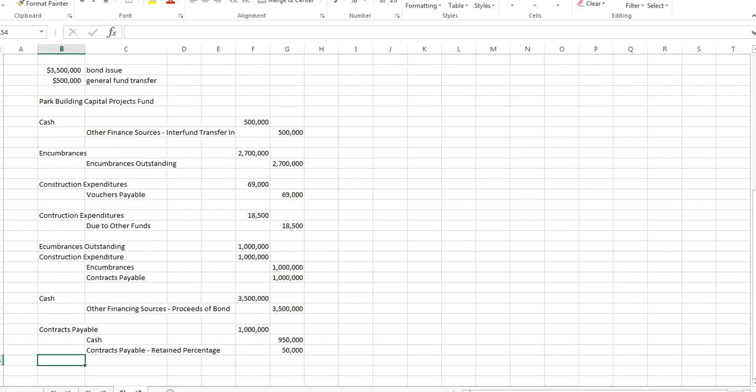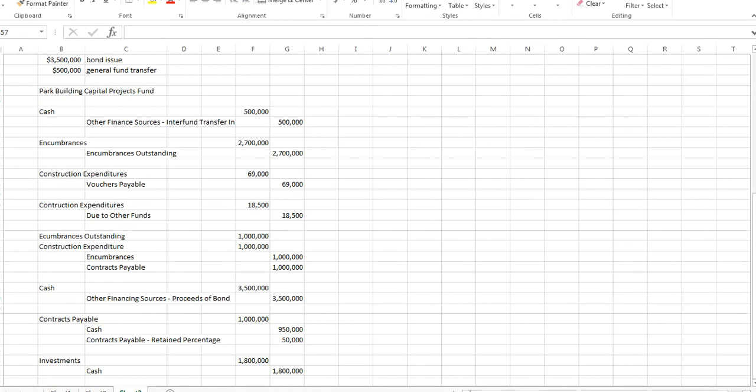Then temporary investments were purchased at a cost of $1.8 million. So we made some investments, and we're still sitting in this capital projects fund. Keep that in mind, because we purchased those, cash goes down. And hopefully we're going to make some money on those later.